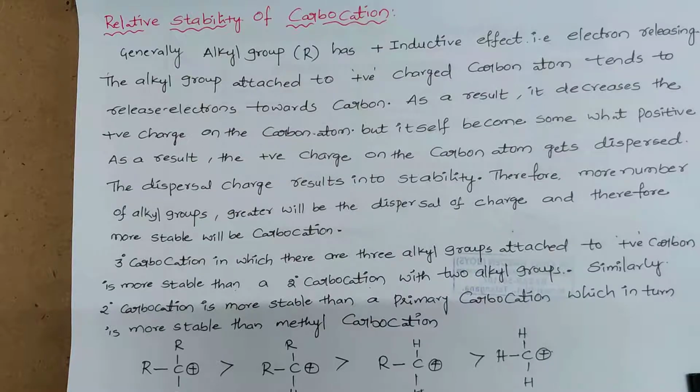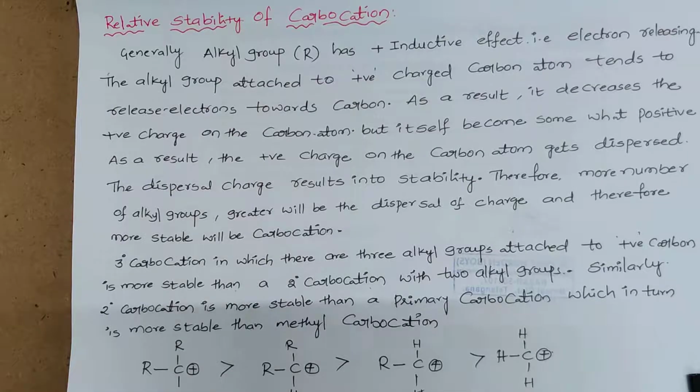We know very well that in the primary carbocation, the carbon carrying the positive charge is attached to one alkyl group. In secondary carbocations, two alkyl groups are directly attached to the carbon carrying the positive charge. In tertiary carbocation, three alkyl groups are attached to the carbon carrying the positive charge. We have studied very clearly in the electron displacement effect, that is the inductive effect, that all alkyl groups are electron donating groups. That means they can donate electron density.